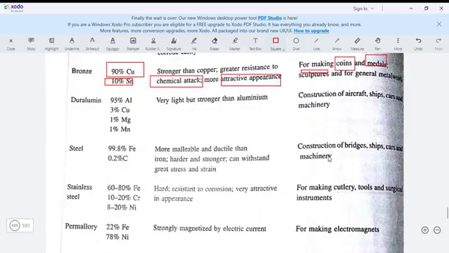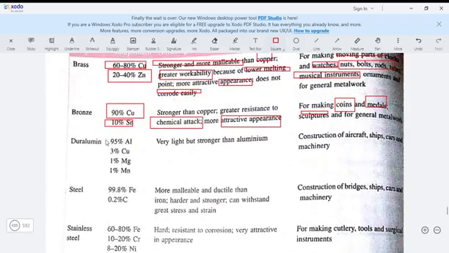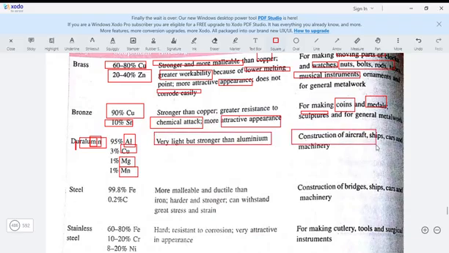Then another alloy is duralumin. From duralumin, even from the "alumin", it means that there's aluminium there. The Du, just like Cu, you can use it to remember copper. The M from the "min", use it to remember manganese. That same M again for magnesium. So the highest should be aluminium, about 95%, followed by a little copper, then the main ones will be the same, 1% magnesium, manganese. So these ones will become very light, yet they will be stronger than ordinary aluminium. So you can use it to construct your aircraft, your ships, your cars, your machineries.